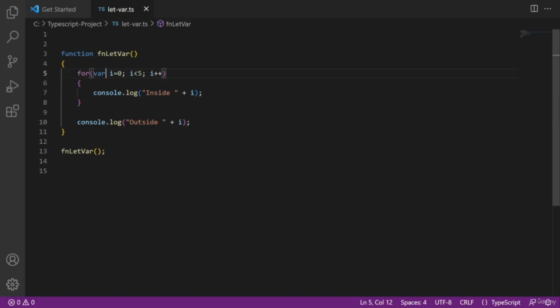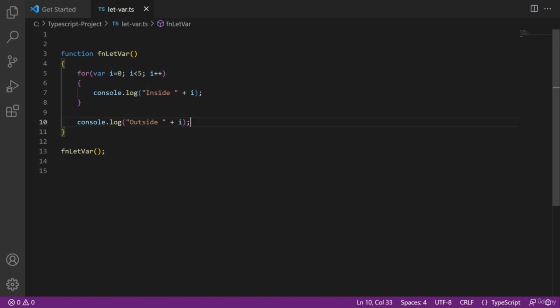Now I have a program which I will paste here. This is a simple function which is similar in TypeScript and JavaScript both. Here inside this function we have a loop which will just increment the i with var keyword and then print it, right? And ideally this i variable should only be available inside the loop because it is declared inside the loop. So it should be available only inside the loop, or I can say the block. But because of this var keyword, it is also available outside the loop. See, here also it is showing no error.